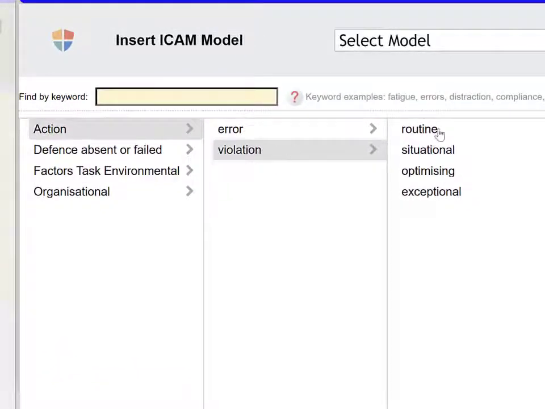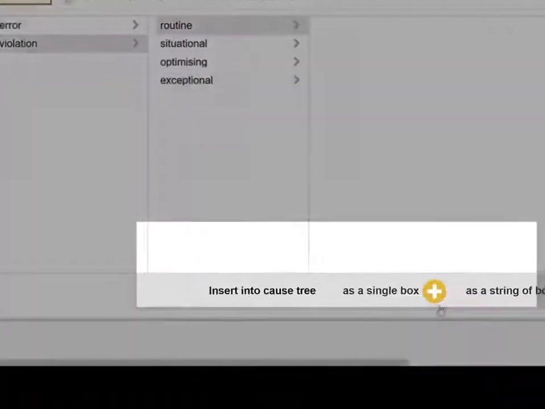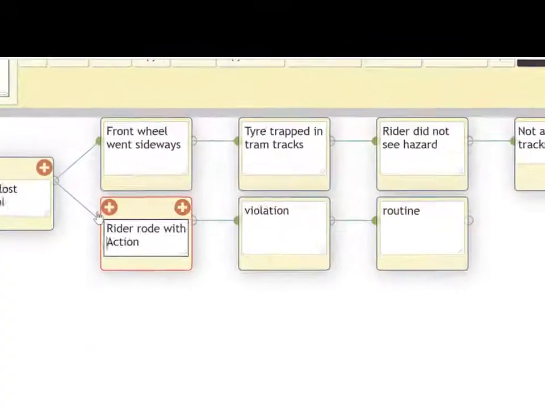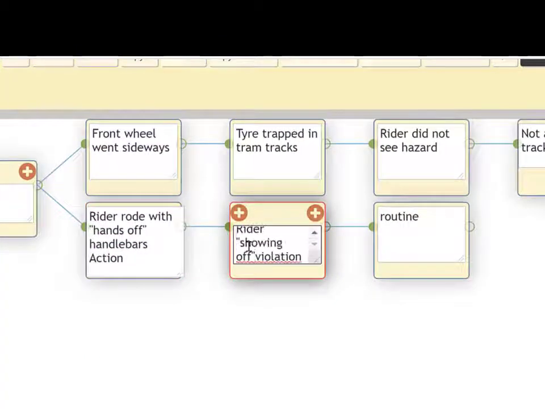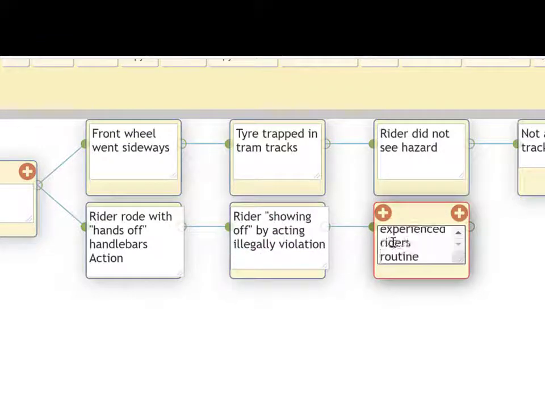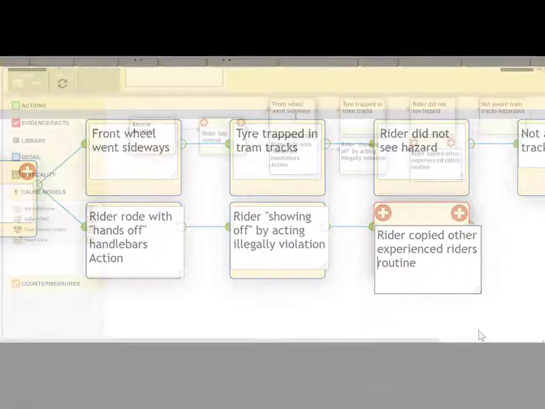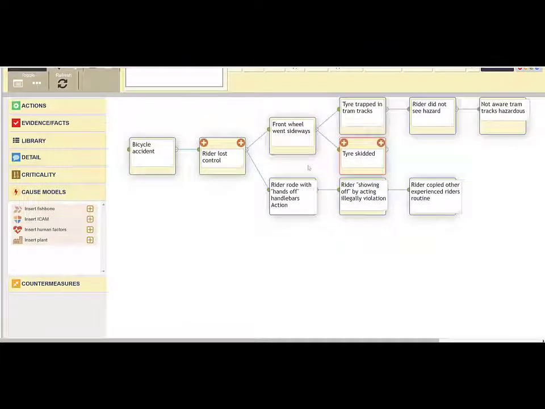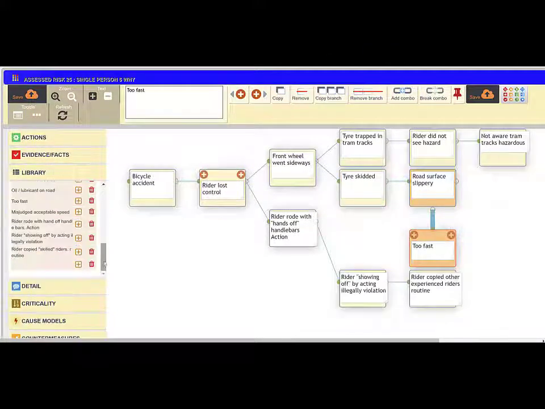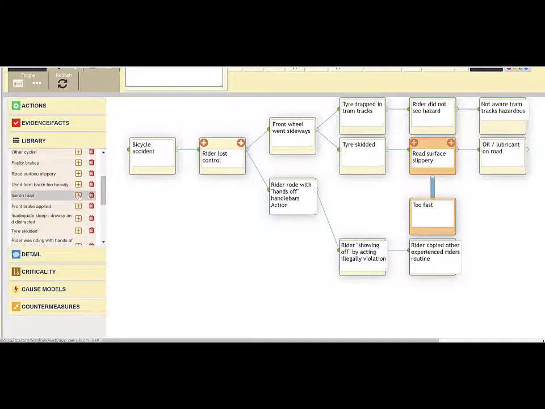You can add the cause as a single box or a series of whys. Add information to the boxes to explain further. The ability to move causes from the library onto the tree makes tree development much easier and faster.